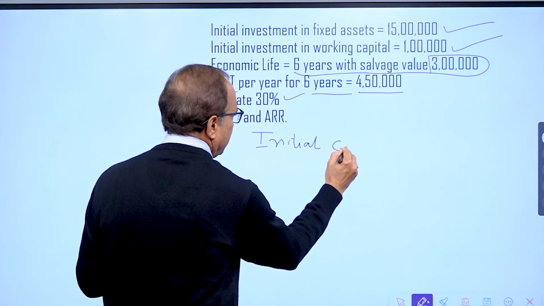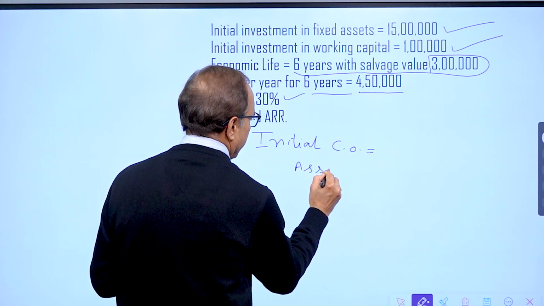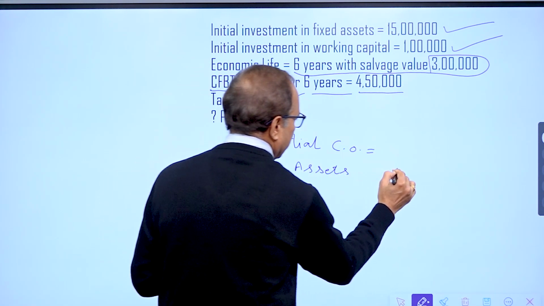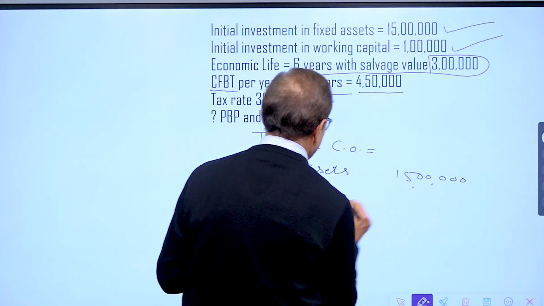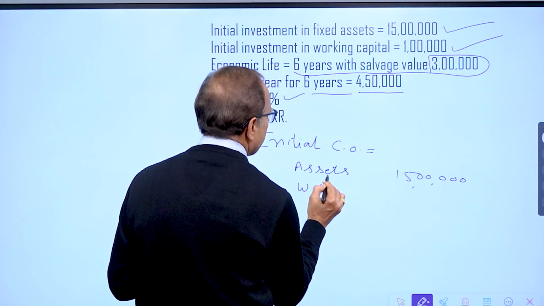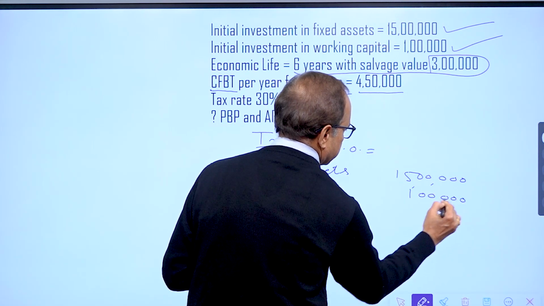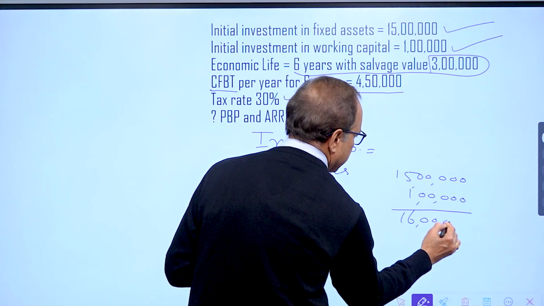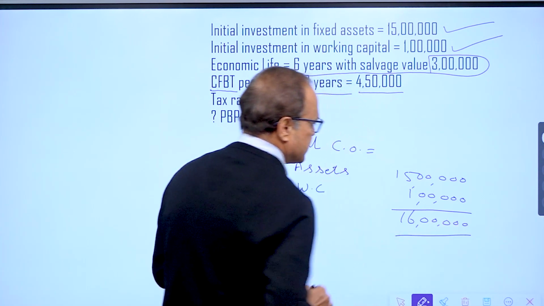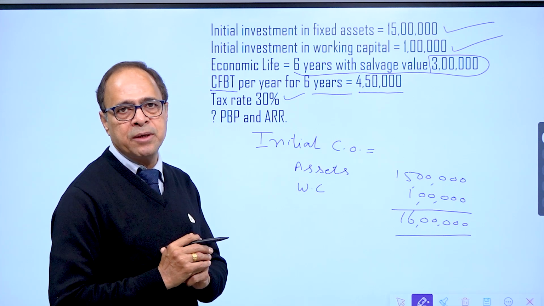My initial cash outflow is on assets 15 lakhs and on working capital 1 lakh. So total investment in the beginning is 16 lakhs.